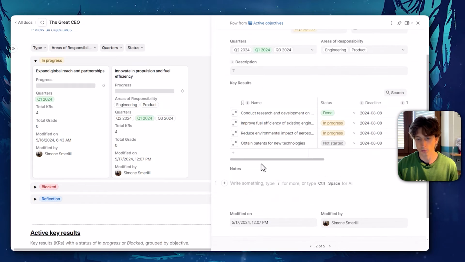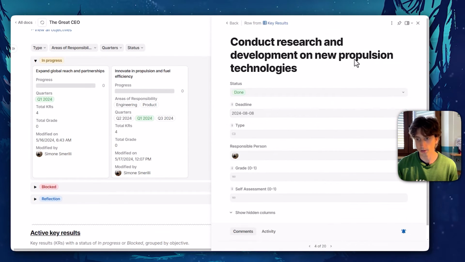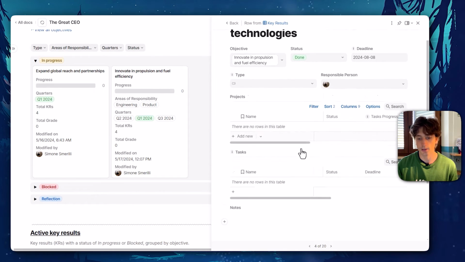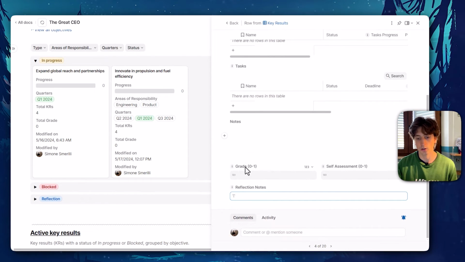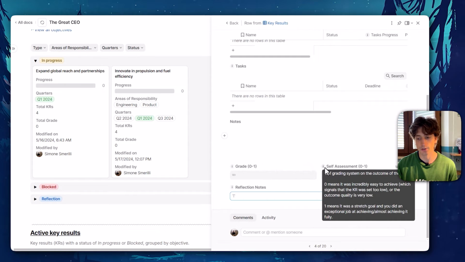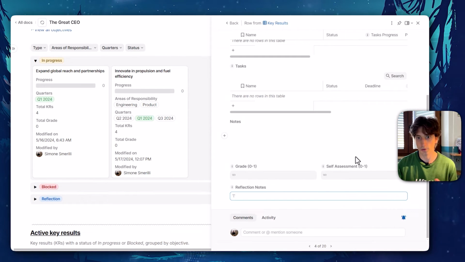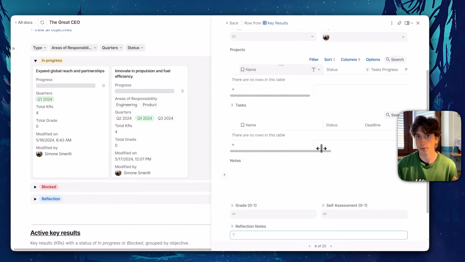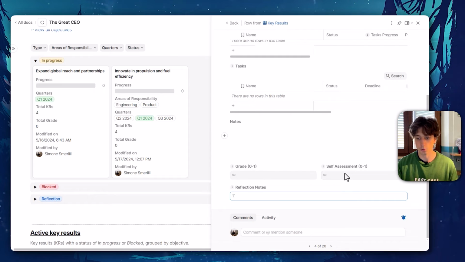on any Coda page. When it comes to the key results, when you open the key result page here, let's pick the layout. You can see that to track key results, you can give it a grade, that is the progress of the key result, and the self-assessment, that is how easy was it for the responsible person to actually achieve this key result or to make progress on it. Because if the grade is too low, that means the key result might have been too easy. So not enough aspiration, which is an okay characteristic in key results according to John Doerr.